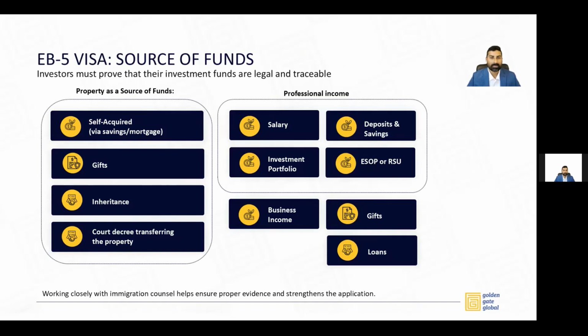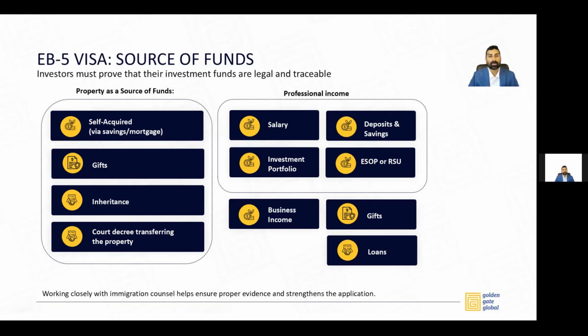To qualify for an EB5 visa, simply investing $800,000 is not enough. The funds need to be properly documented, and the path of funds should be properly trailed. So there are multiple ways an investor can invest for an EB5 visa. The typical sources of funds are either real property or immovable property, or movable property such as cash, savings, etc. In order to document your property or the real property for your source of funds, you first have to document how you acquired that property.